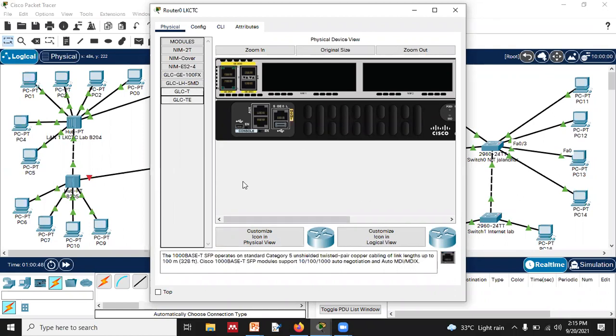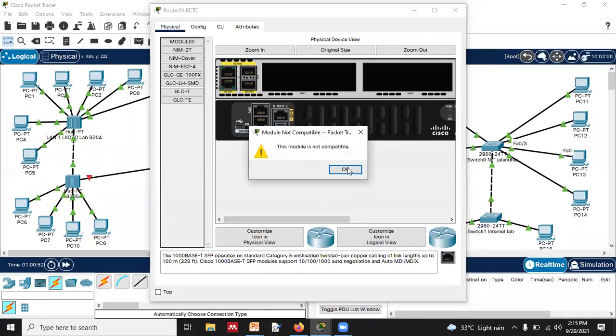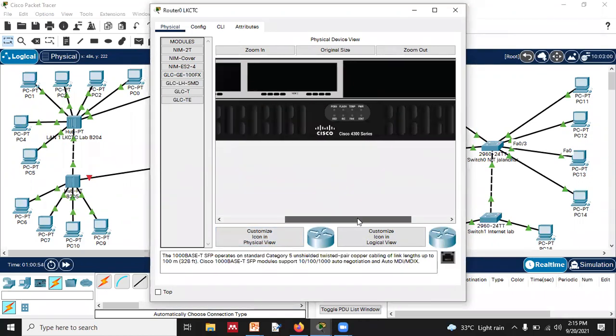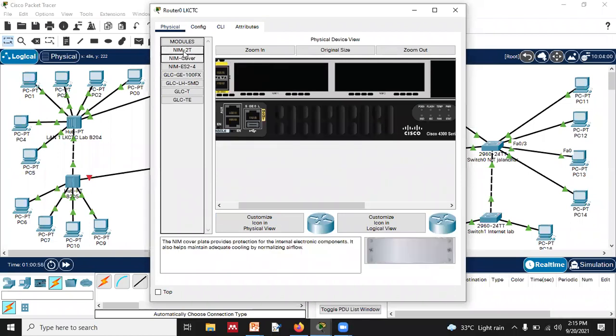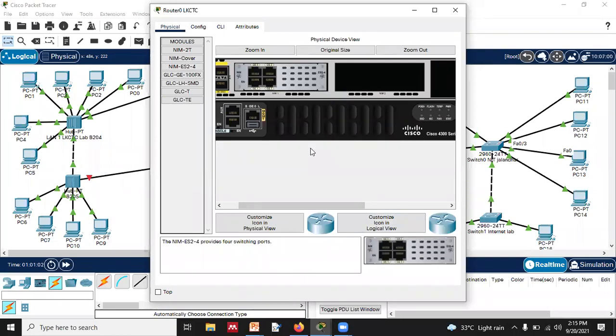Then what we have over here, this one is needed, right? So we will try to fix that part. This one will be able to work over here. This one is a complete panel. 4 switching ports are there, right? So